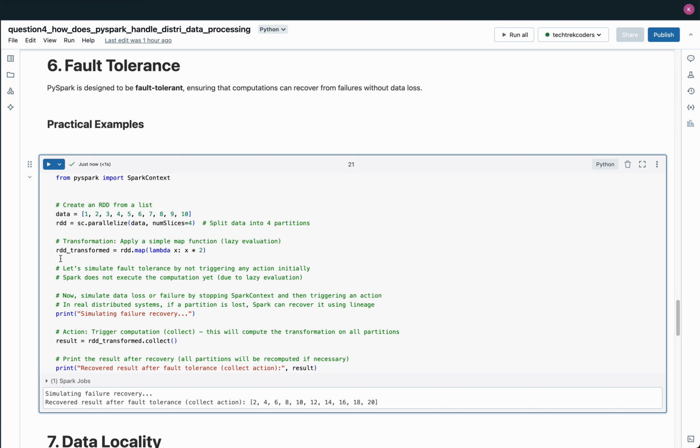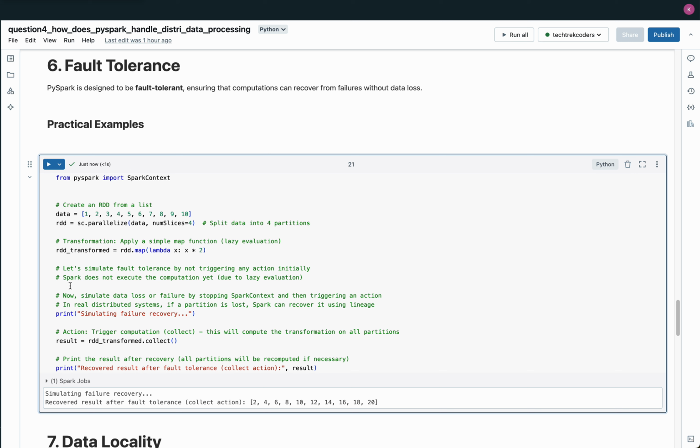However, due to PySpark's lazy evaluation model, the transformation does not execute immediately. This delayed execution allows PySpark to optimize the logical execution plan before performing any computations. Next, the code demonstrates how PySpark's fault tolerance works in case of data loss or failure in a distributed system. Although no action is initially triggered, once an action like collect is called, Spark will process the transformation and apply the map operation to each partition.